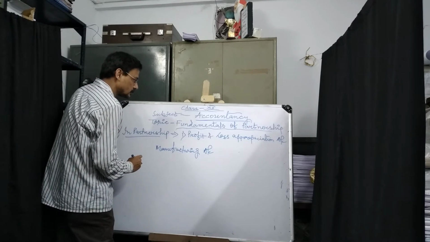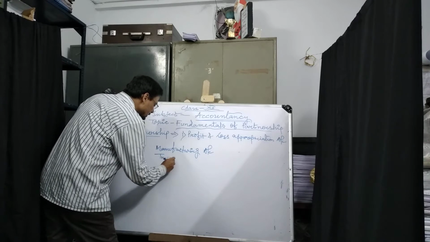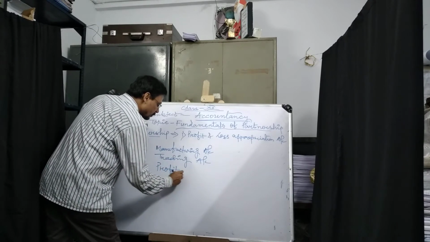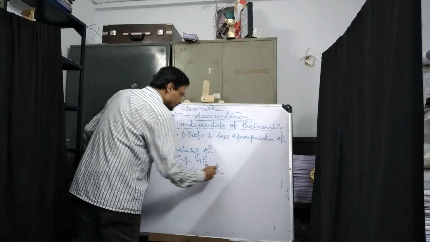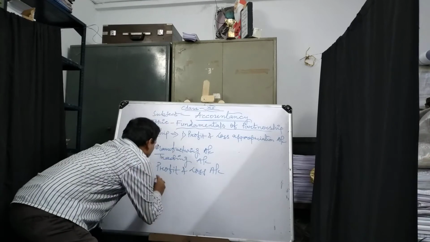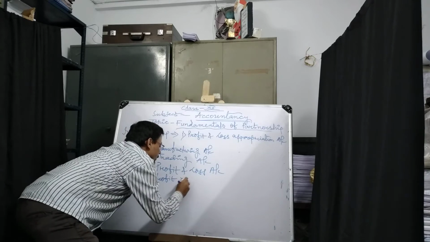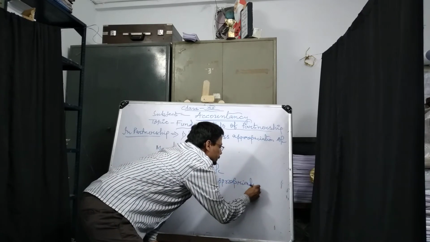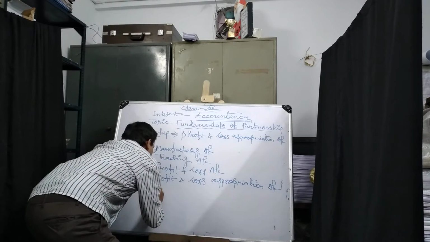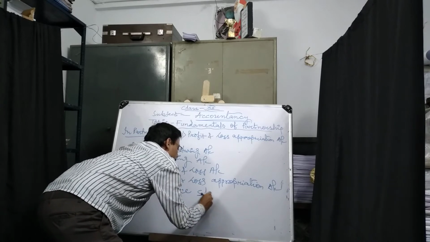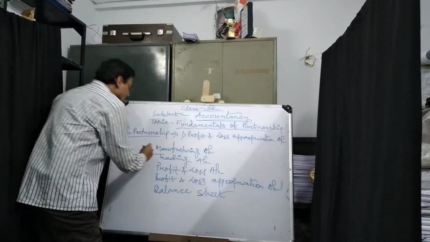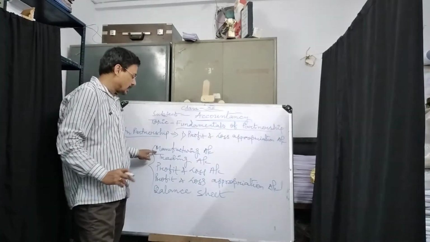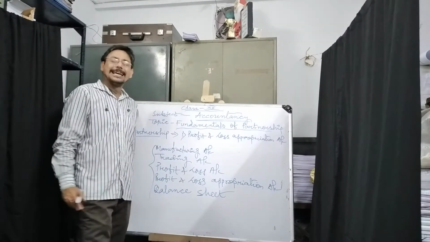Manufacturing account, trading account, profit and loss account, profit and loss appropriation account, and balance sheet.